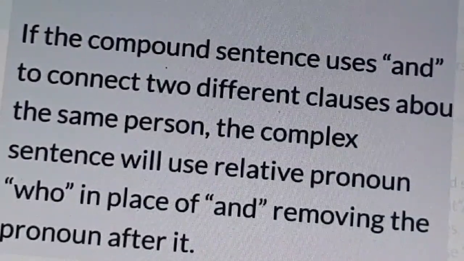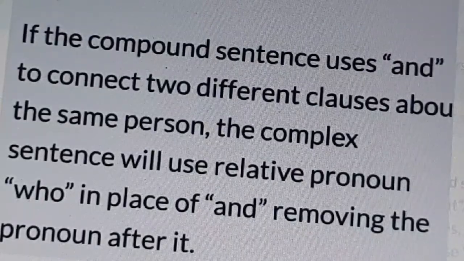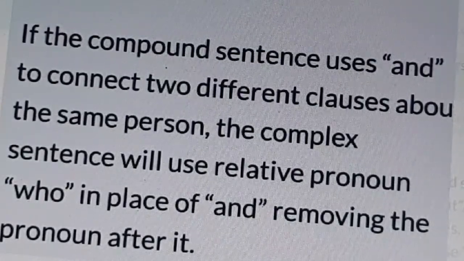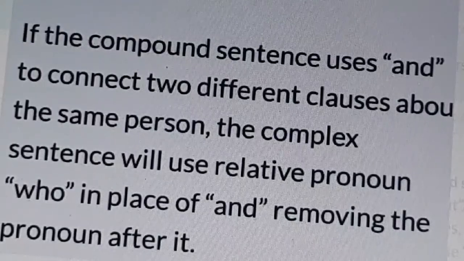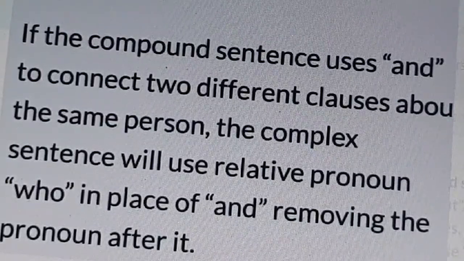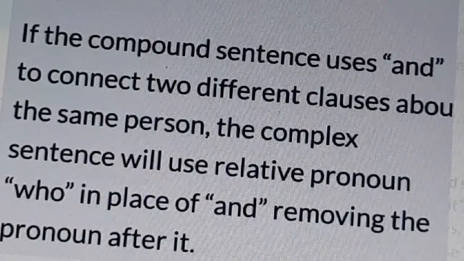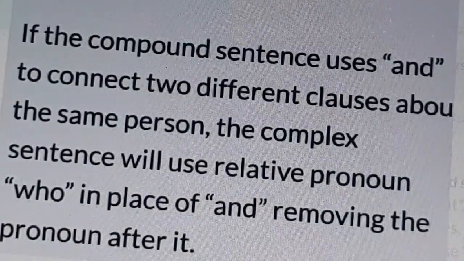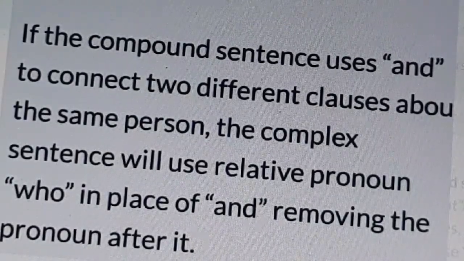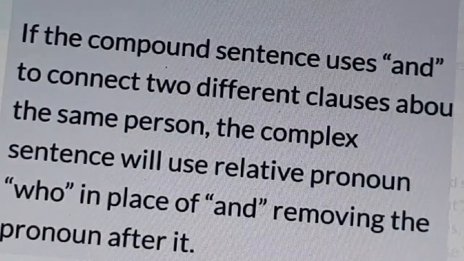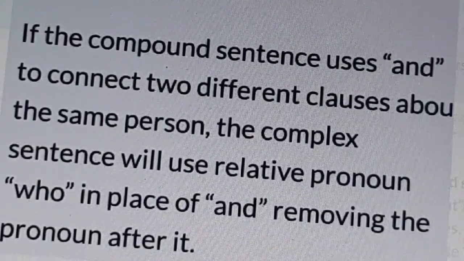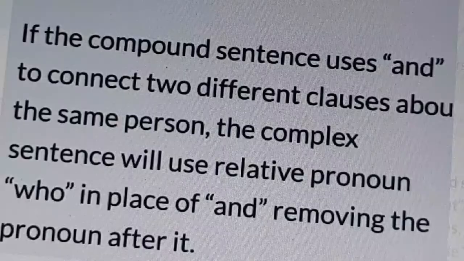Another rule: if the compound sentence uses "and" to connect two different clauses about the same person, the complex sentence will use the relative pronoun "who" in place of "and", removing the pronoun after it.